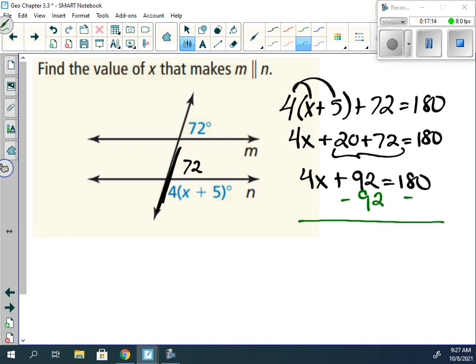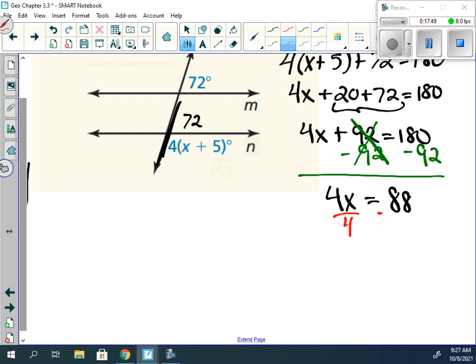Yes, so we're going to subtract 92 from both sides. 92 minus 92 would cancel out, become 0, and all we're left with is 4x. Now, 180 minus 92 would be 88. Because 8 plus 2 would give us 10, so 0 carry the 1 over to the 90. Well, 90 plus 1 is 100. So the only thing we're left with is an 8.